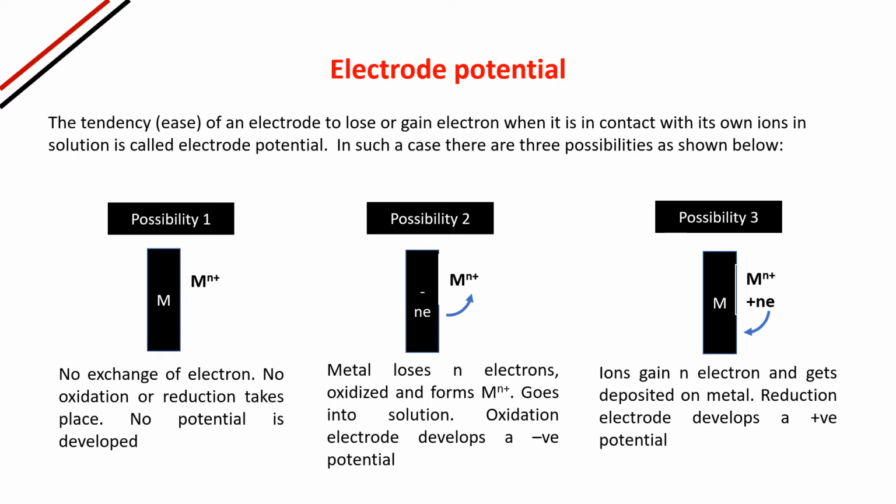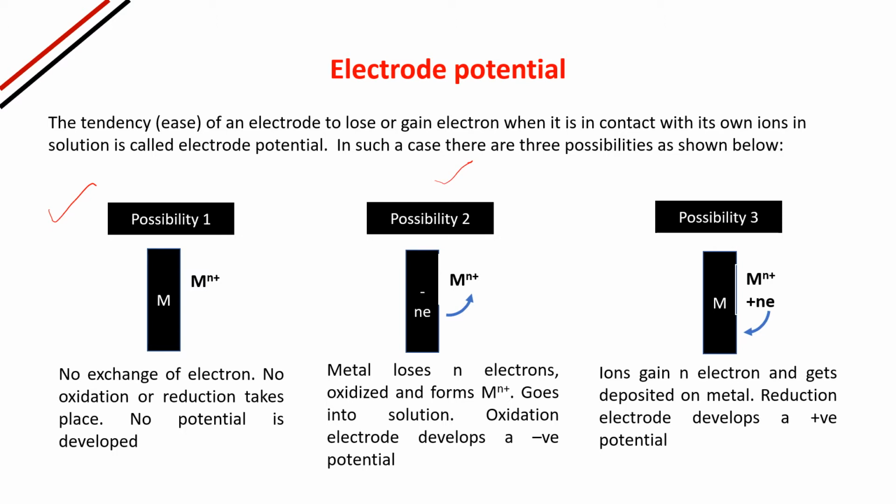Just see here, there can be three possibilities. The possibility one, when the electrode is dipped in a solution which is containing its own ion, maybe there is no exchange of electron. If there is no exchange of electron, that means it is neither losing nor gaining any electron. So there is no oxidation or reduction taking place. And if there is no oxidation or reduction taking place, there is no potential developing.